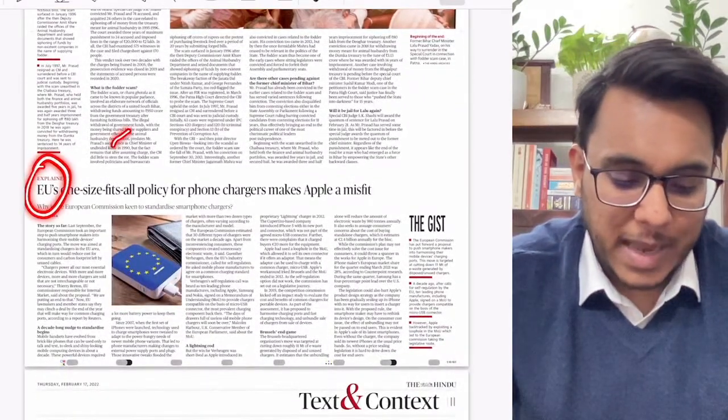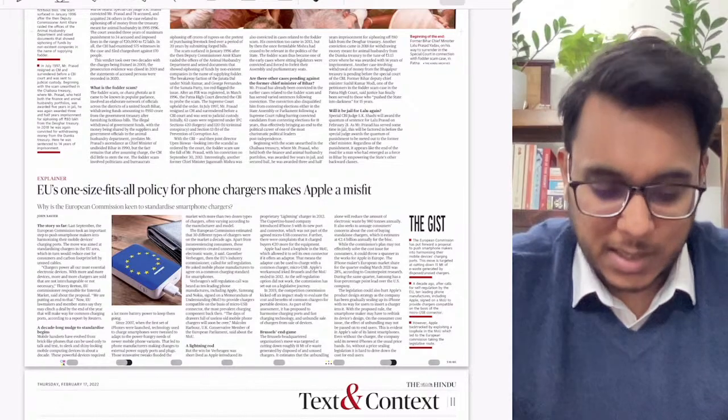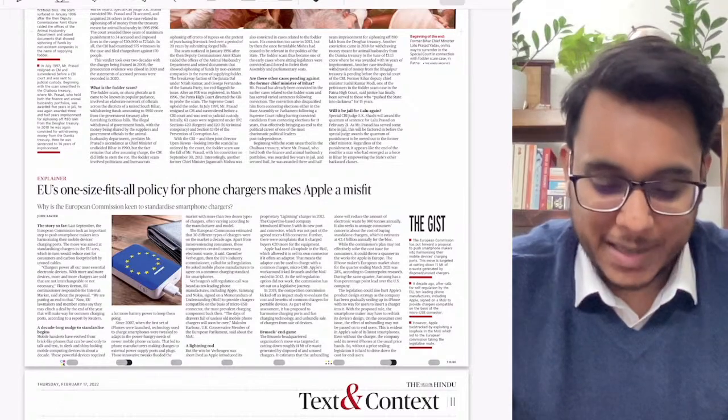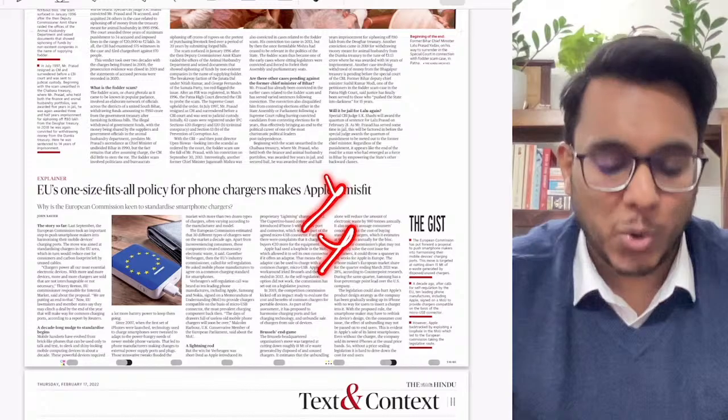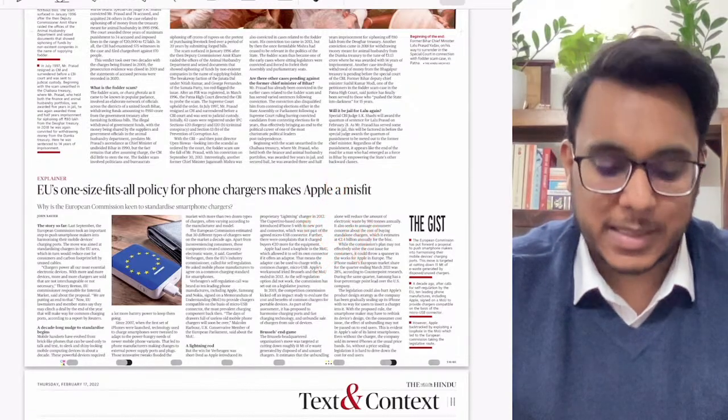Now the European Union has come out with the one-size charger policy. How it will impact Apple, such things have been given. Please don't go into this article, not important for your examination.